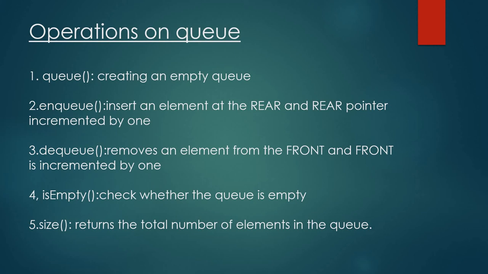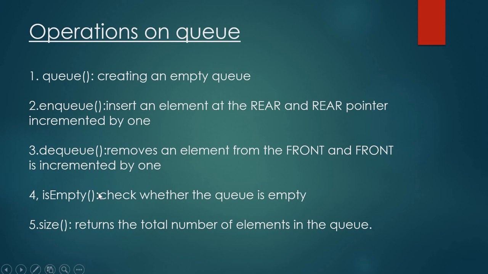In enqueue, meaning insertion, rear is incremented by 1. Dequeue means delete, or removes the element. Dequeue removes the element from front. In that case, front is incremented by 1. In enqueue, rear is incremented by 1. In dequeue, front is incremented by 1.